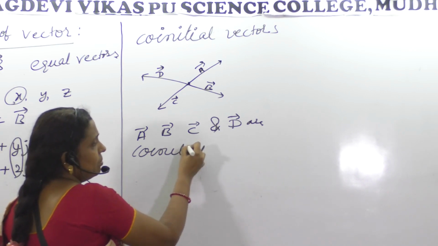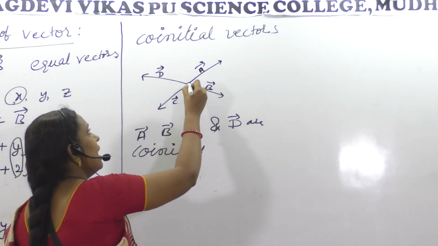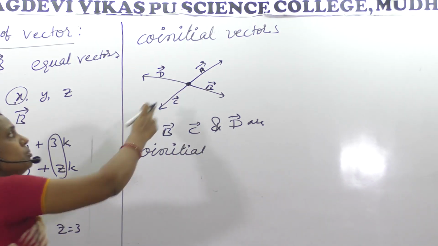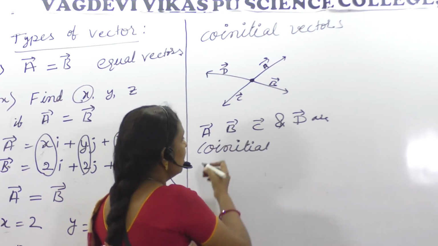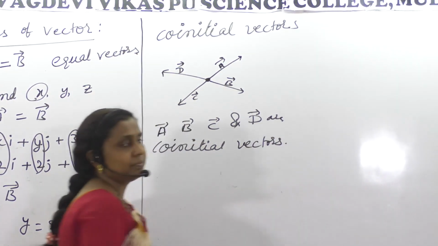What do you observe? Tell me. These vectors have the same initial point. From this point, these vectors are emerging. That's why these are coinitial vectors. Got it?